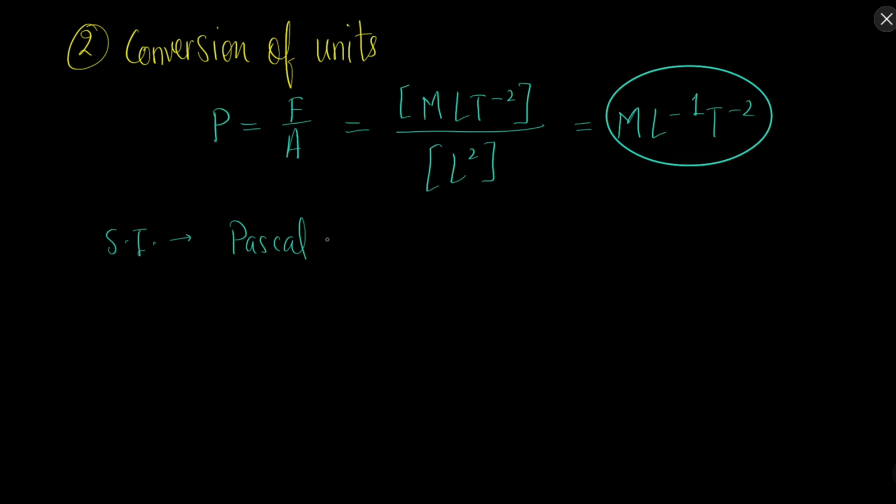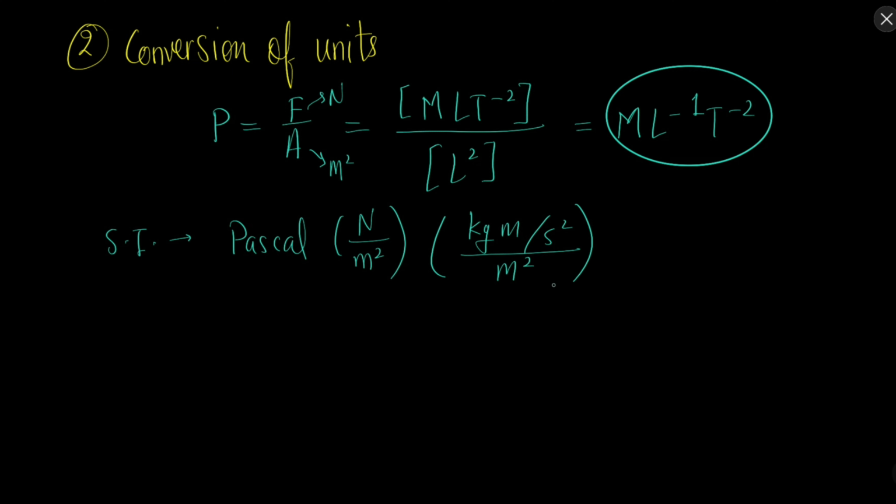Pascal is 1 Newton per meter square, and Newton per meter square can also be written as kilogram meter per second square upon meter square. It will come out to be kilogram per meter per second square.